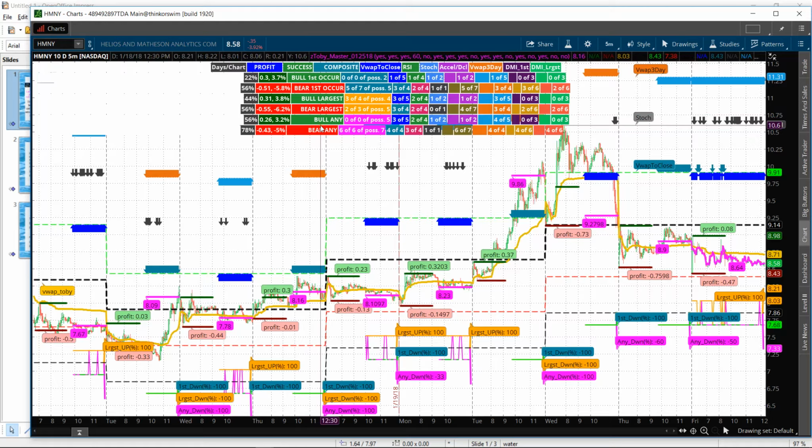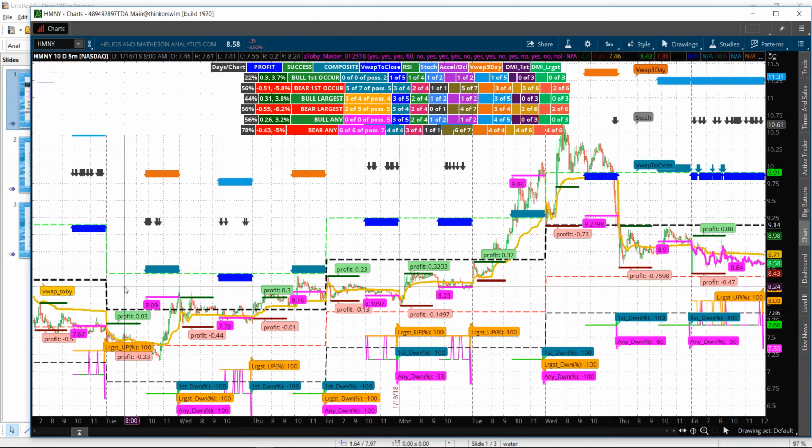So everything looks good. Now I wanted to figure out which stocks to look at. If you look at VWAP to close at bear first, 3 of 4, that's pretty good. I like bear VWAP to close. Stochastics, 1 of 1, that's great. That's 100%. XLD sell, 5 of 7, is pretty good, but I didn't select that. And then VWAP 3-day is 3 of 4. That's good too. So I wanted to look at those 3: VWAP 3-day, Stochastics, and VWAP to close. I'm going to use these 3 guys, you can see their arrows out here, to help vote.